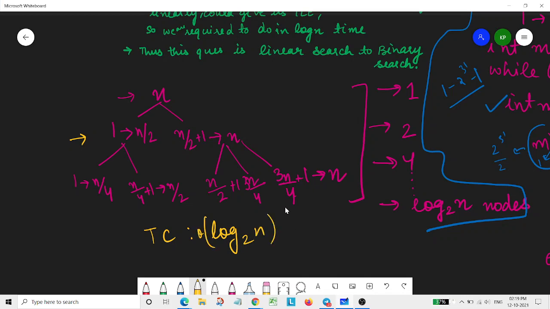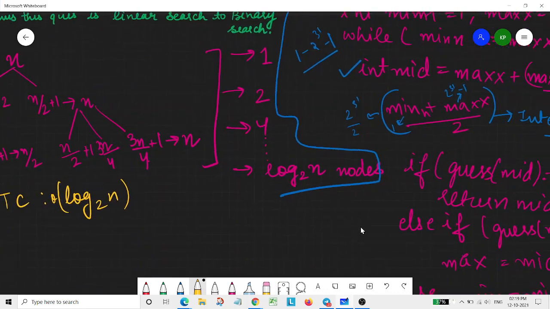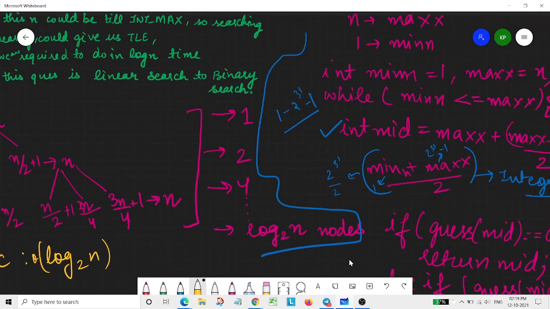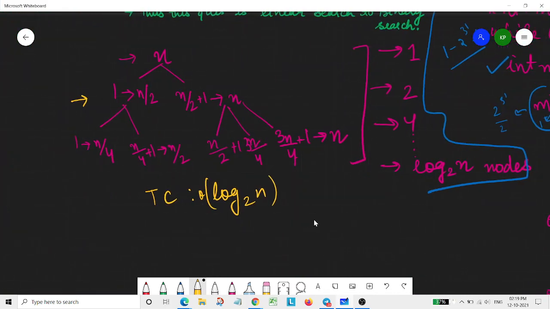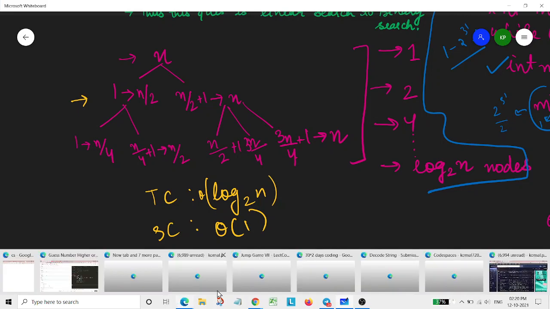And in both of these solutions, we are not using any extra space, meaning we are not using any array or anything. So that's why our space complexity is simply order of 1. So for binary search our solution is order of log to the base 2 n, and the space complexity is order of 1. Now let's look at the code for the languages.